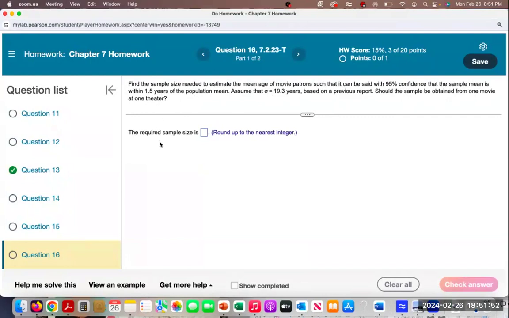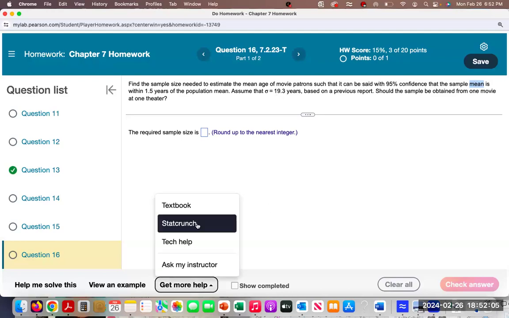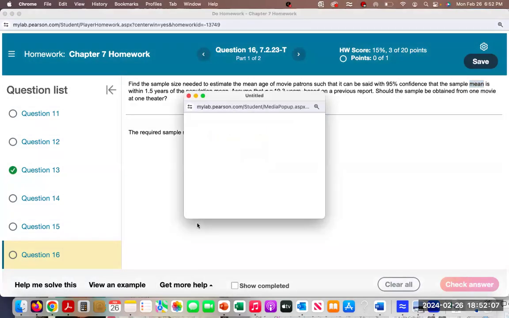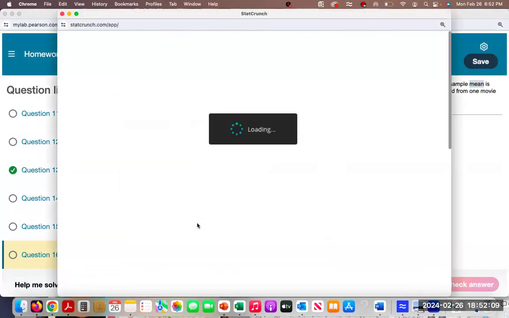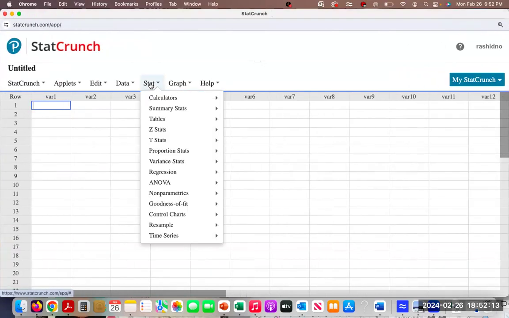So first, let's find the required sample size. And we're working with a 95% confidence with the mean. And the population standard deviation is given. So let's go ahead and use StatCrunch. Since we're working with a confidence interval for the mean, you can either do Z-stat or T-stat. But in this case, the population standard deviation is given, so we're going to use Z-stat.